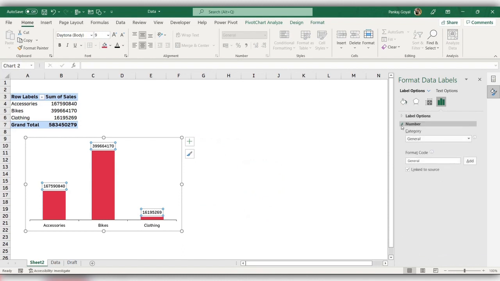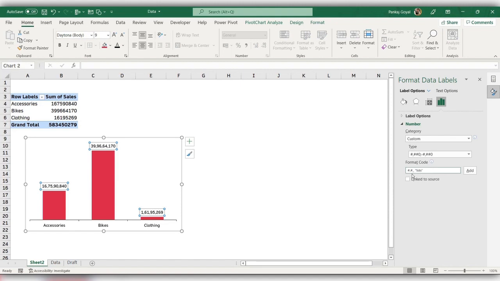Now here under numbers, you can change this to custom code and you can write one code here. We need to convert these values into millions. So we have to give our customized code here. That would be hash dot hash double comma, space, double quotes, and I can write mn.